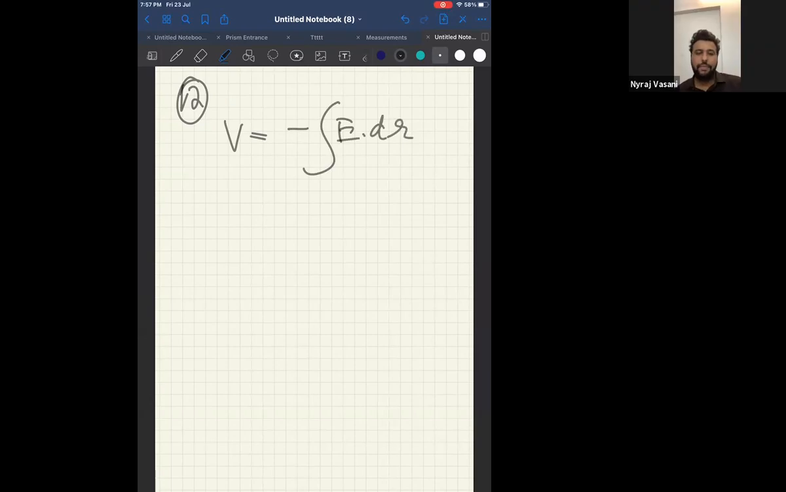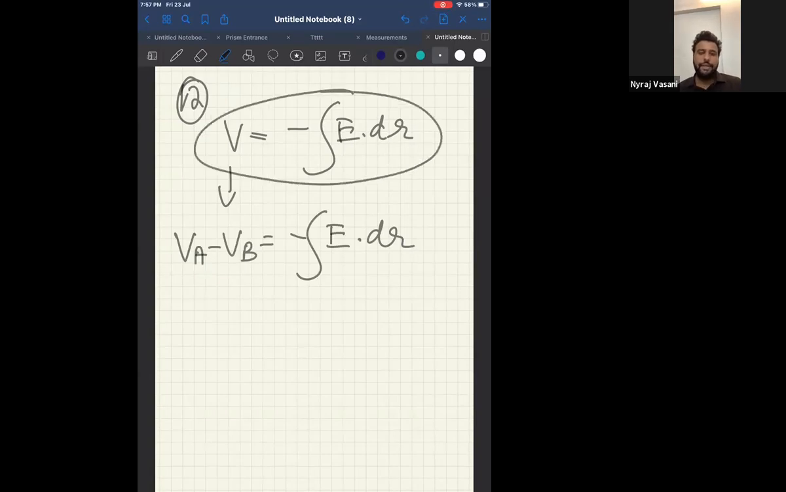Tell me, have we done this formula in the last class? Potential is integration of minus E dr. Tell me, did you understand this step? First, you should know that this is the formula we used in the last class. V is equal to integration of minus E dr.